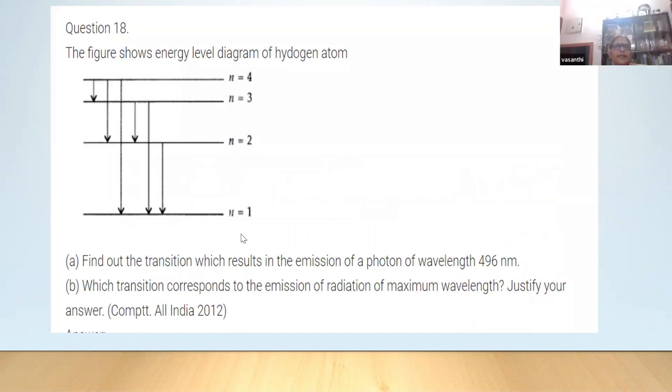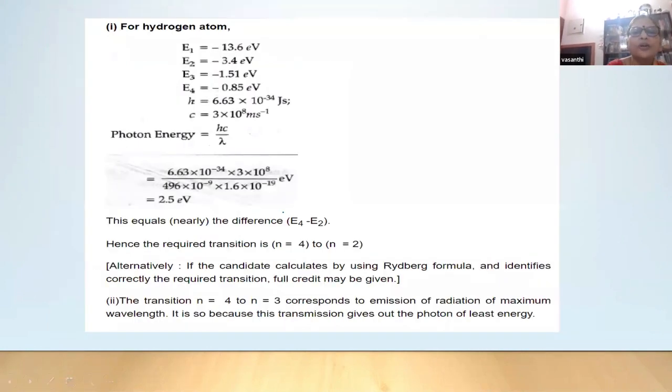Again, here only n is given. Find the transition which results in the emission of a photon of wavelength 496. Convert that into energy. Convert that into energy. Convert that into energy, and the children should know.